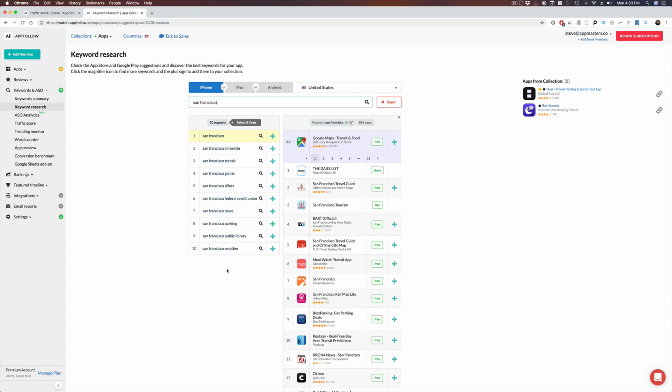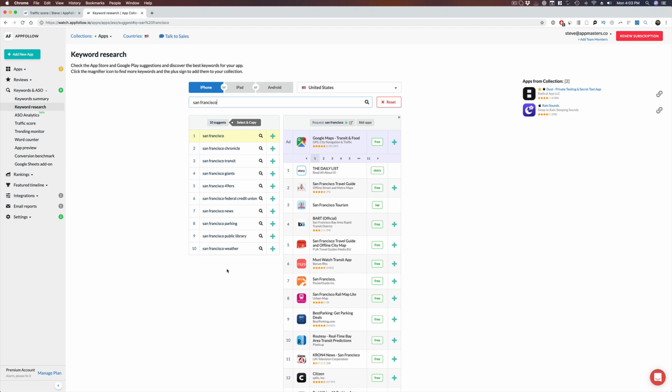And the beauty of these terms, they tend to have good traffic, but low competition, especially when it comes to the San Francisco Giants or the 49ers. These sports teams, they tend to have really high traffic, but low competition. So I like to focus on these sports teams in my keywords fields so that I can rank really well for them and still target the users within San Francisco.